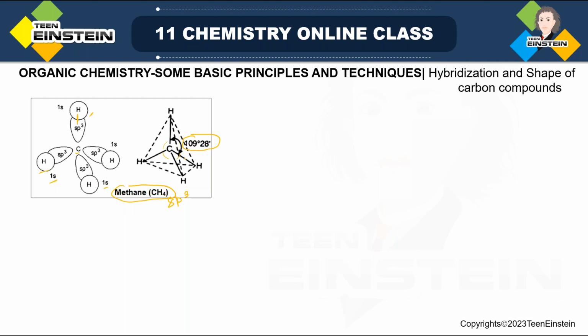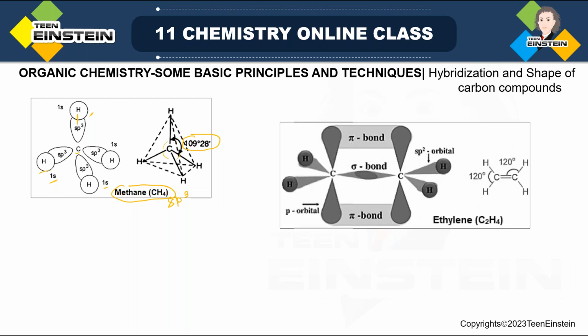The next structure is ethylene, which is an example of sp2. So when it is ethylene, that is C2H4, now see this is the structure, and here this angle, HCC angle or HCH angle, all these angles are 120 degree. That we always get from sp2. Now come to this orbital representation. There is one sigma bond, there is one pi bond. So this is the sigma bond, head-on overlap. This is the pi bond, which is lateral overlap.